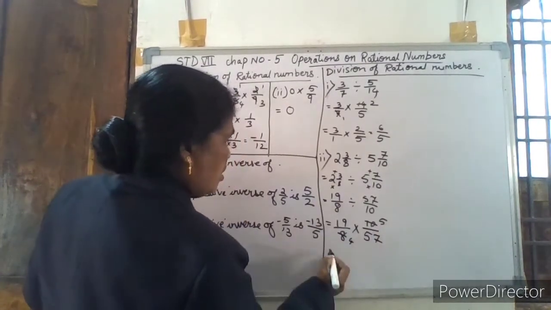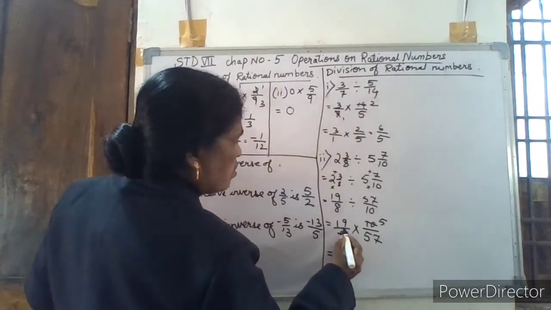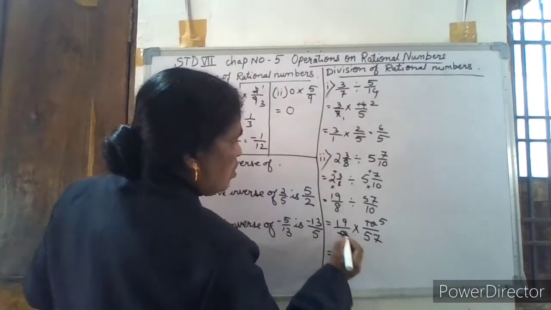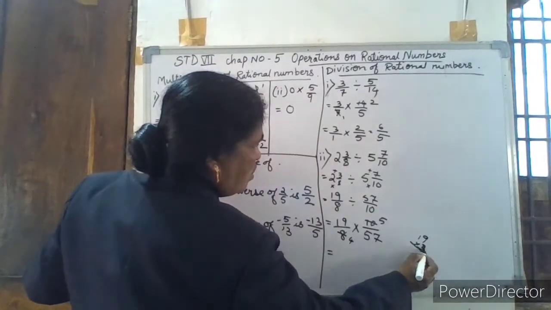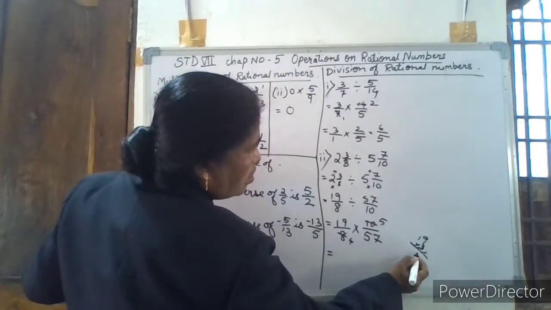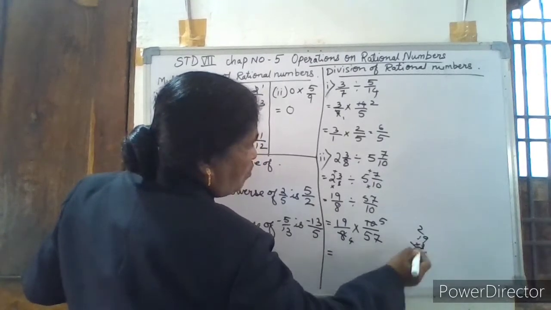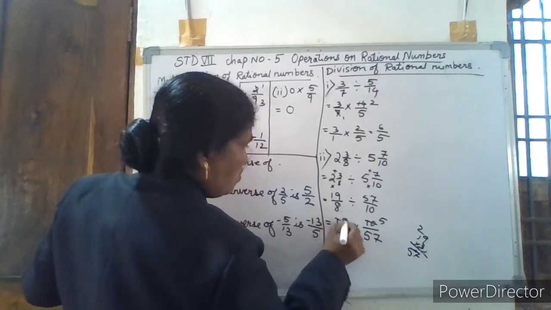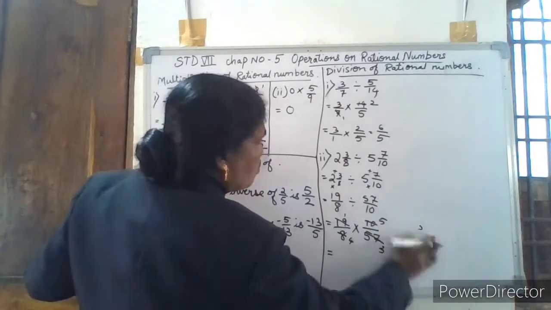Then this is equal to... see, 19 3s are 57: 3 9s are 27, carry 2, 3 1s are 3, plus 2 is 5, so 57. That means 19 1s are 19 and 19 3s are 57.